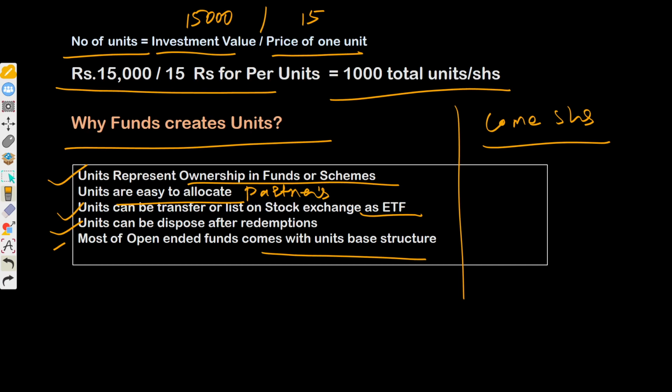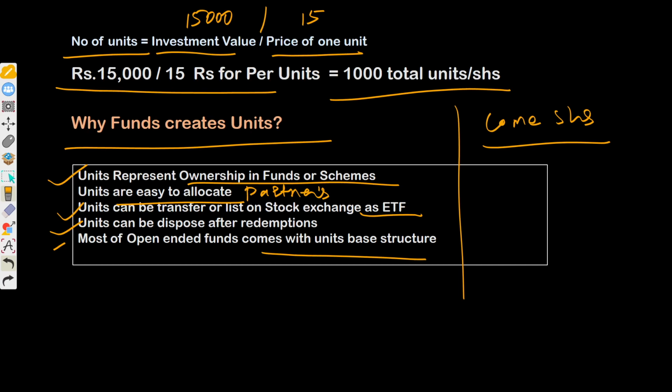That becomes your shares. Similarly here, the fund manager splits the fund total and allocates units to each investor's account as per their investment portion.